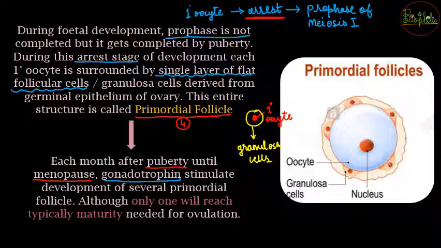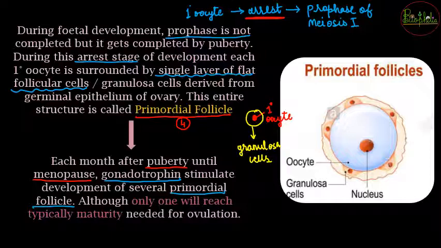So gonadotrophin hormone is going to stimulate the development of the several primordial follicles. So ये जो primordial follicles जो बने थे, that was the oocyte covered in granulosa cells, उनका development will start until the time of puberty till the menopause. One by one these are going to get developed.